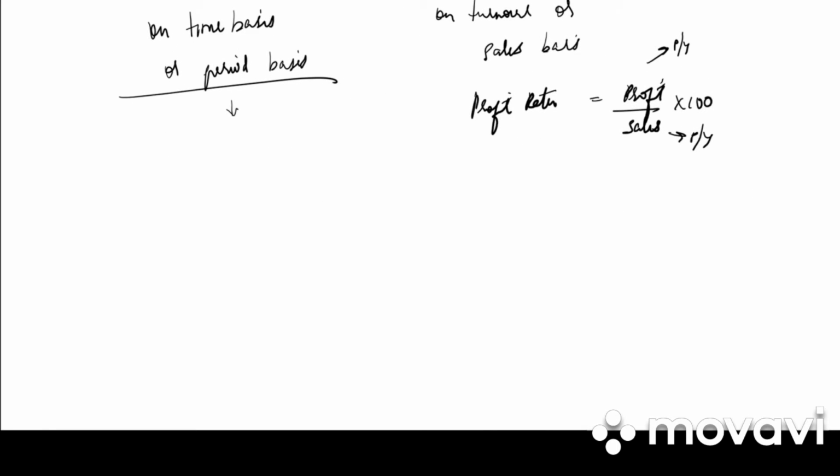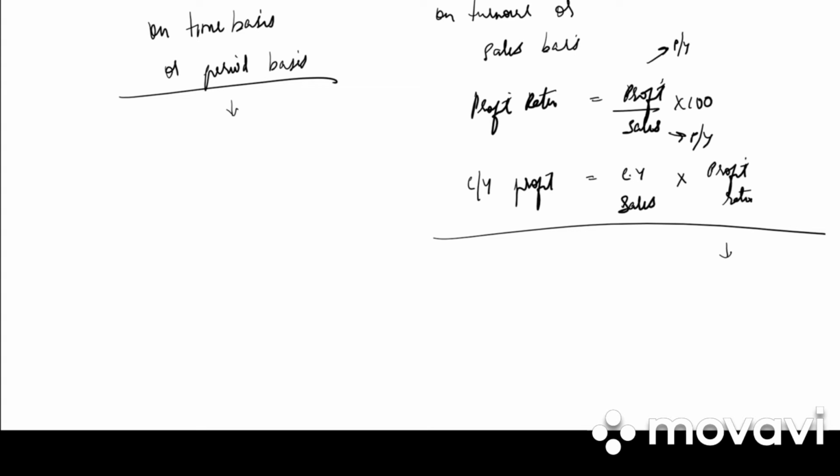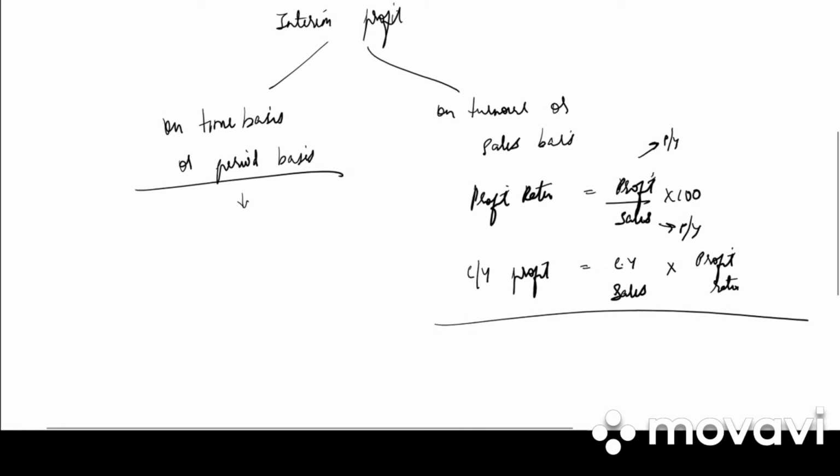After we have got the profit ratio of the previous year, we will be calculating current year's profit. What is the formula? It is current year's sales into profit ratio. Say for example the profit ratio was 20% and the current year's sales you have made till now are 1 lakh rupees. So 1 lakh into 20%, it is 20,000. So this is how we calculate interim profit, on time basis or period basis or on turnover sales basis.